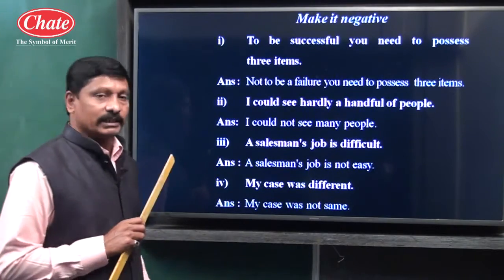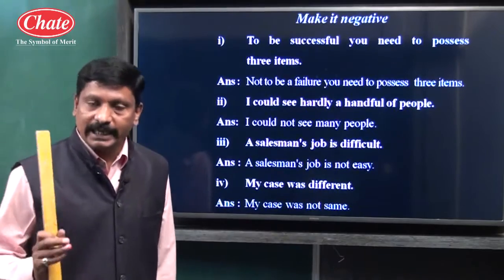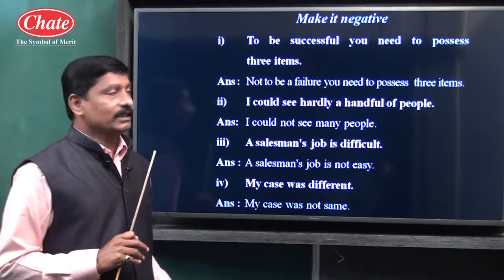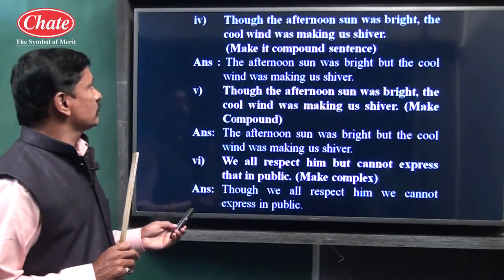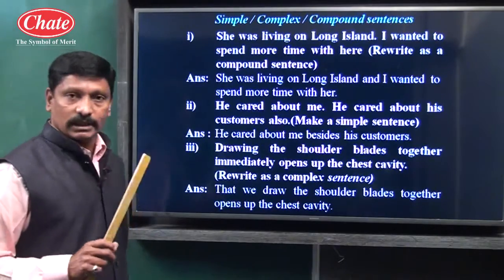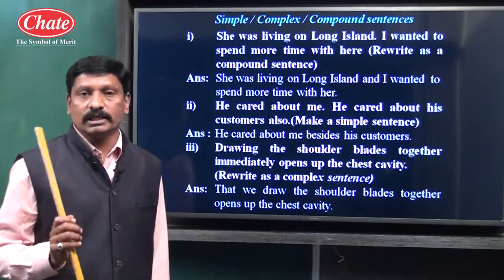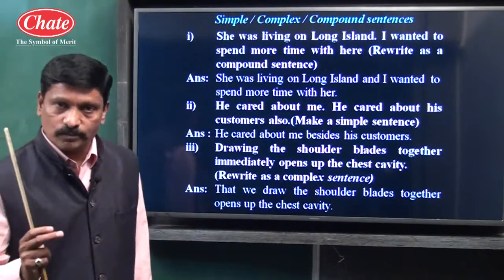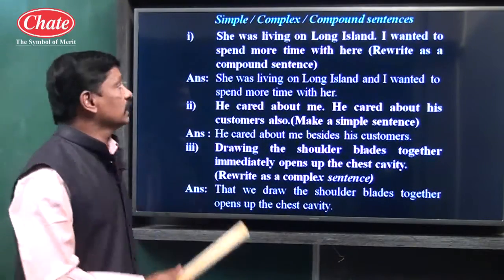Now we shall see negative and assertive sentence. Negative sentence is a sentence which contains negative words like no, not, never. And assertive sentence doesn't contain negative words. And we have seen simple, complex and compound sentence. Simple sentence, a sentence which contains one subject, one predicate part, one subject, one finite verb. It's called as simple sentence.